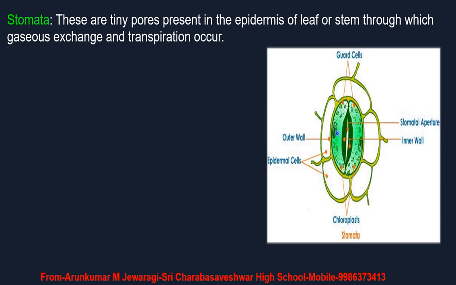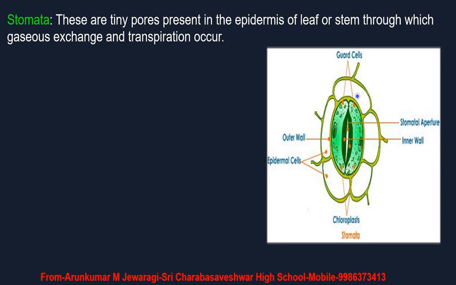So this is the structure of stomata. Stomata is made up of two bean shaped cells, the light green cells you are observing. These are called guard cells. These guard cells contain chloroplast. Remember students, these guard cells are green in color, bean shaped, and they contain chloroplast. This chloroplast helps them to prepare their own food.